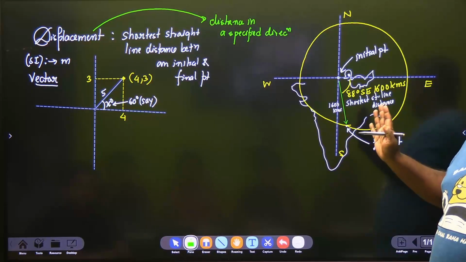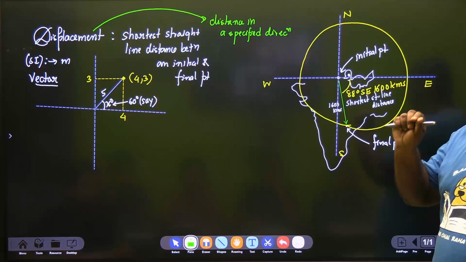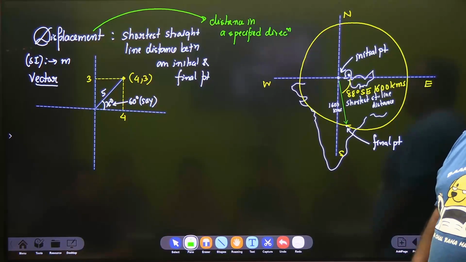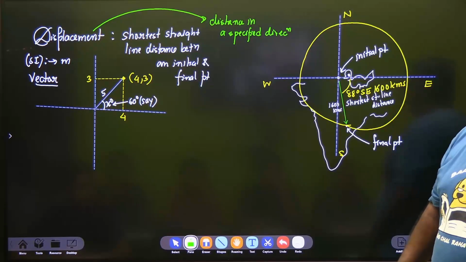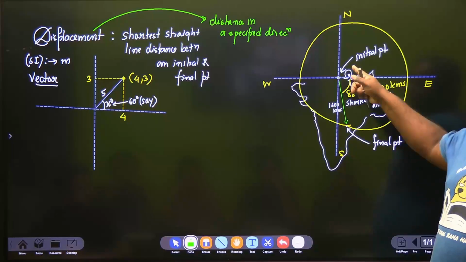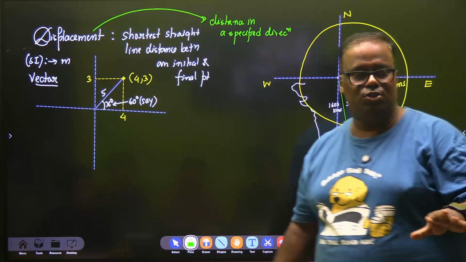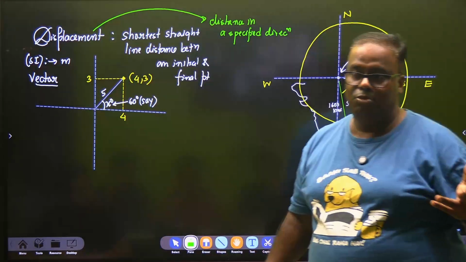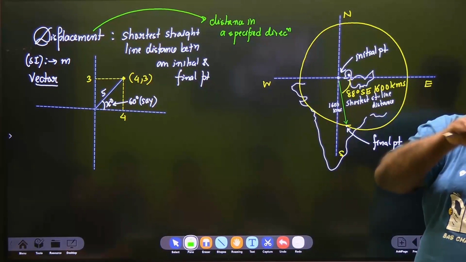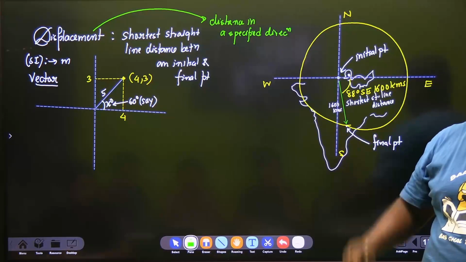So what you learn? Displacement is the shortest straight line distance between two points, initial and final points, and distance is irrespective of the direction, the way you go. So tell me now, if I ask you between Agra and Delhi, what is the distance? You can say the distance is to your choice, the way you come. But what is the displacement? All of you should give the same answer. Right? Have you understood this much?